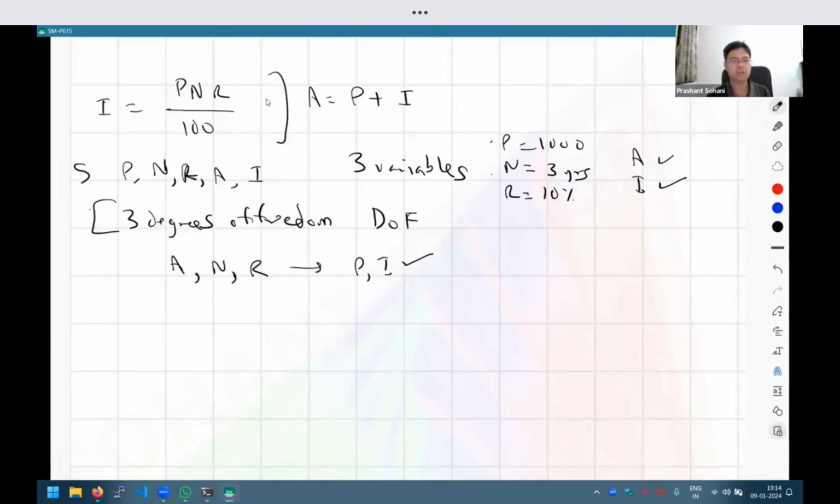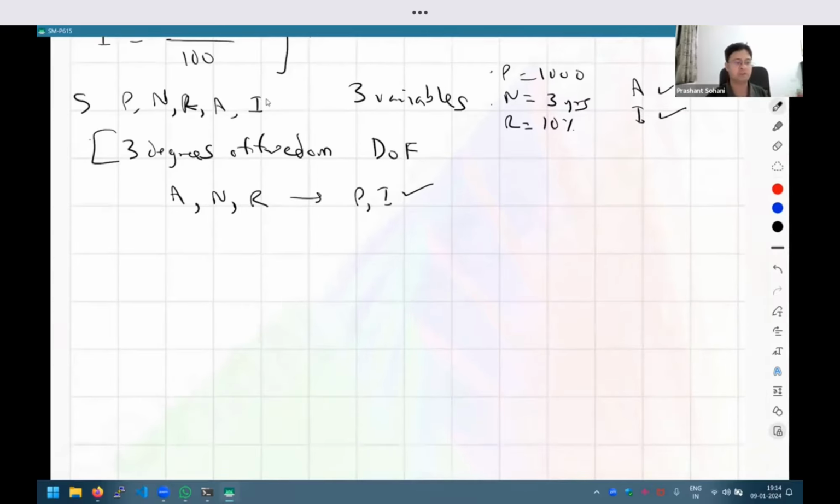So like that, every set of variables has this kind of property, degrees of freedom. And this is applicable throughout all domains, not just physics, but also mathematics. For example, in school you must have done questions of profit and loss, where you have cost price and sales price. There also you can think in this term, that how many variables are required, out of which the rest I can determine.